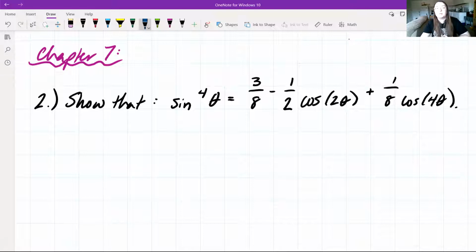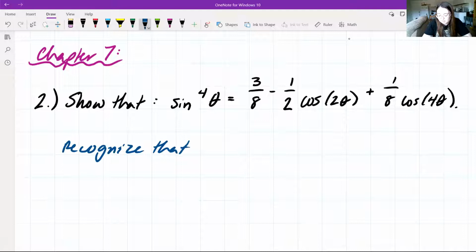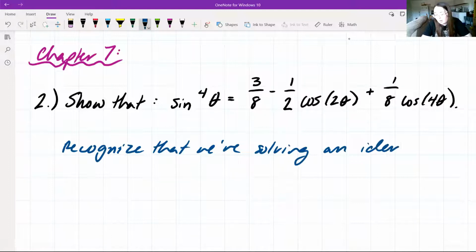First thing we want to do is recognize that we're solving an identity. We're stating that one trigonometric function is equal to another much longer trigonometric expression.